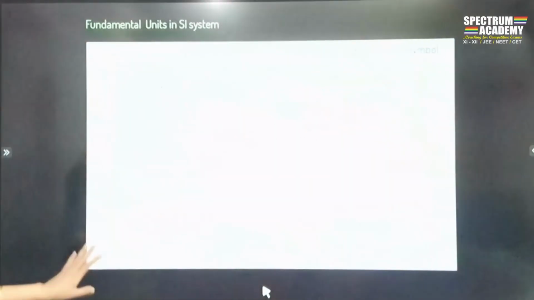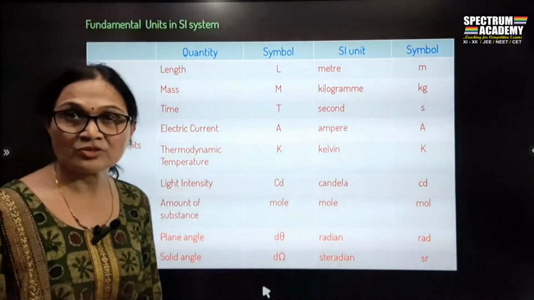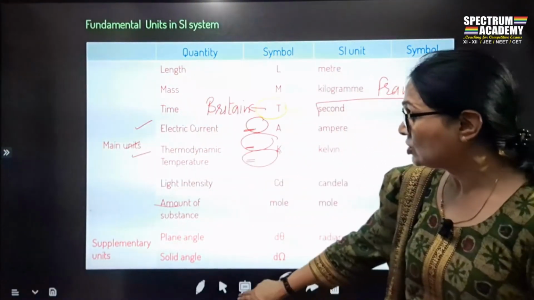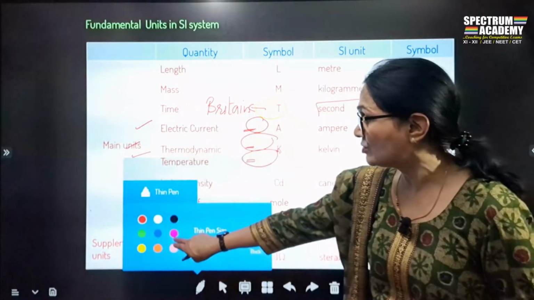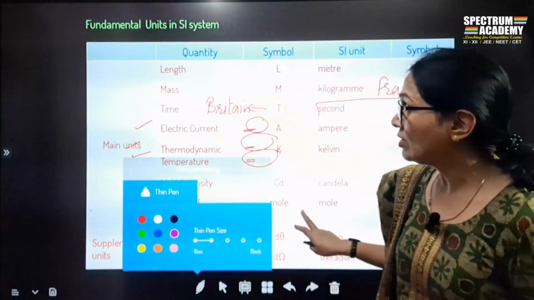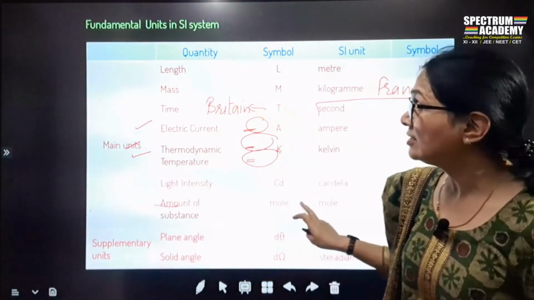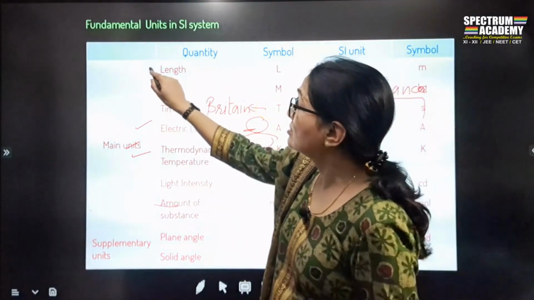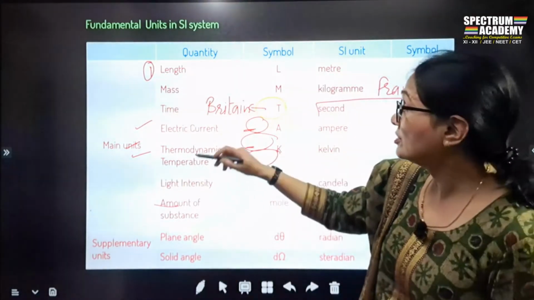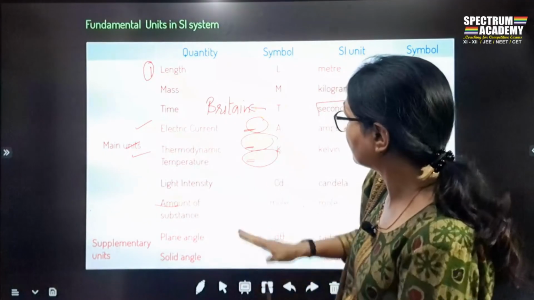Okay, so fundamental units in SI system. So let's see how many fundamental quantities there are in the SI system. When we study this, you will find that there are 7.